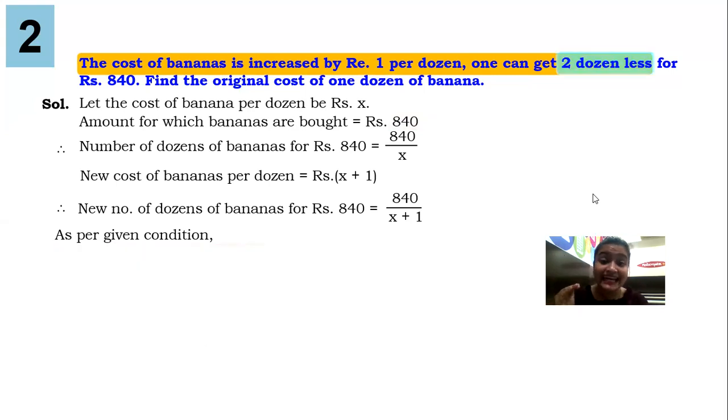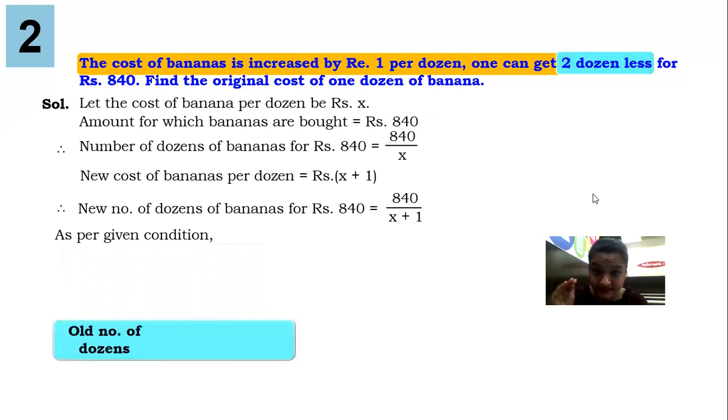It means earlier I was getting 840 upon x, now I am getting 840 upon x plus 1. And the question says when the price increased, we are getting 2 dozen less. Difference is 2 dozen less. So old dozen minus new dozen will give you 2, because earlier I was getting more dozen of banana, now I am getting less dozen of banana, and the difference between the two is 2.